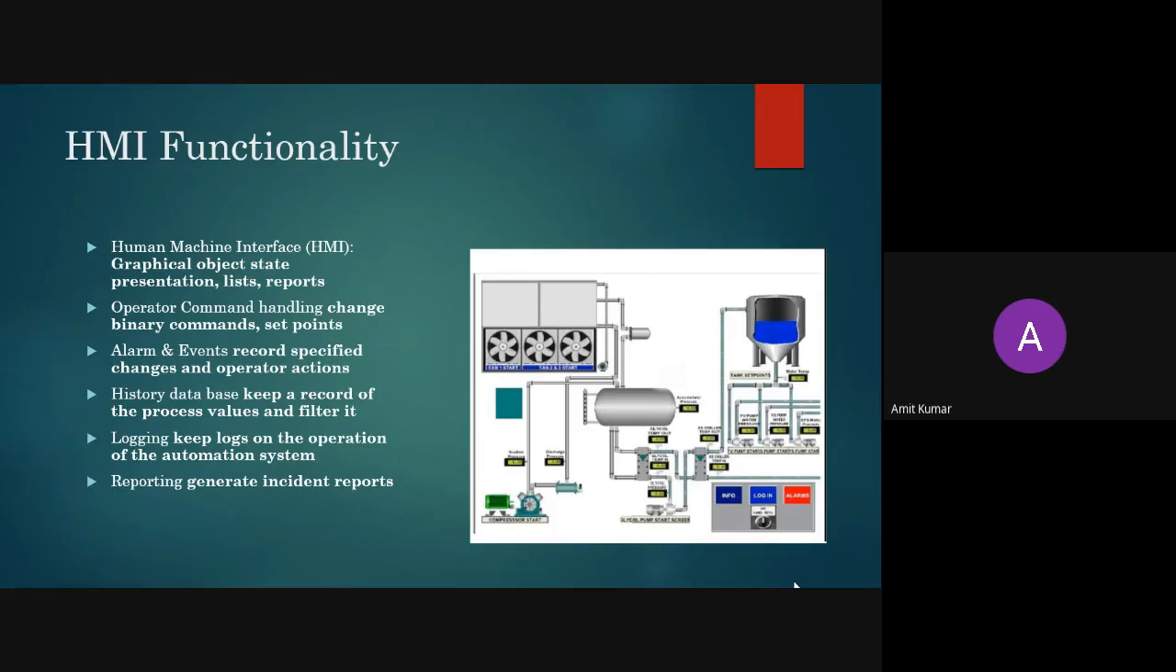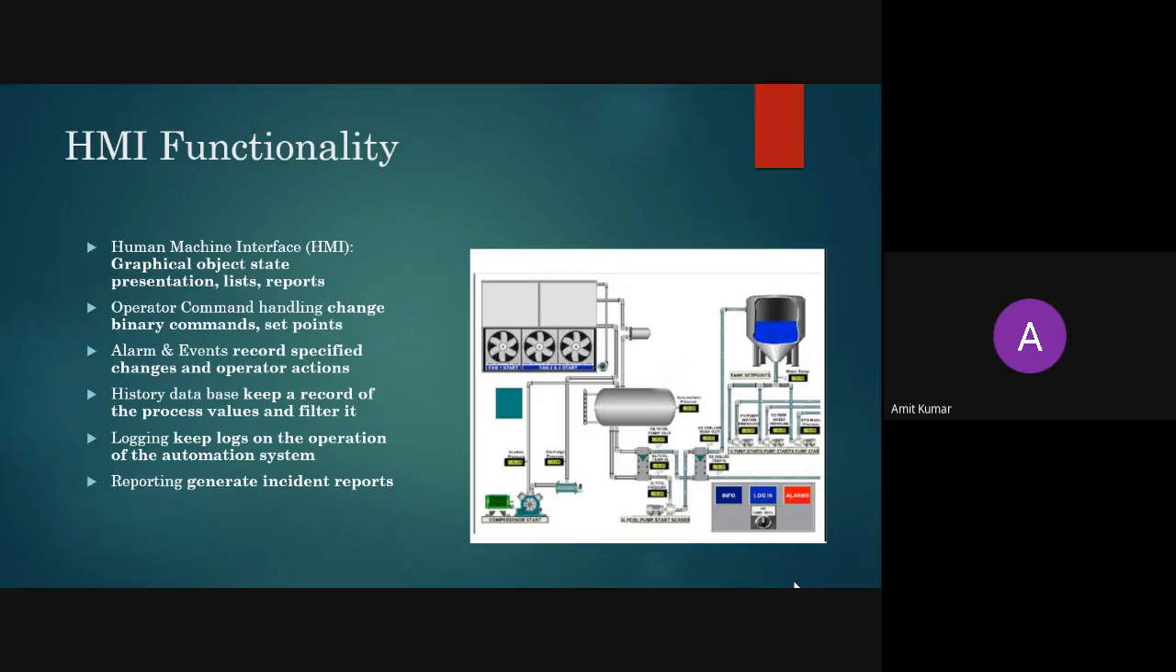The third is alarm and events, which record specified changes and operator actions. So first one is alarms. Alarms means whenever you have specified some set points and your temperature has exceeded your set point, then what will happen? There will be an alarm over there. Due to that alarm, you will be able to know that there is a malfunction in your system. So by observing that, you can control that malfunction. So how can you control the malfunction?